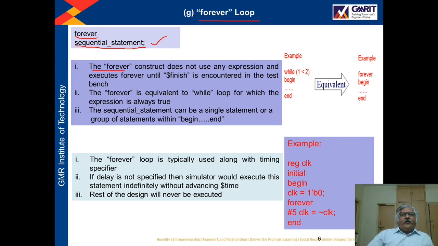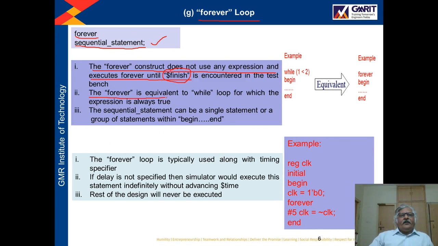The forever construct does not use any expression and executes forever until $finish. If you use this statement in a test bench, this sequential statement will run until $finish is encountered. So $finish will stop the simulation time, and at that time this statement will stop.